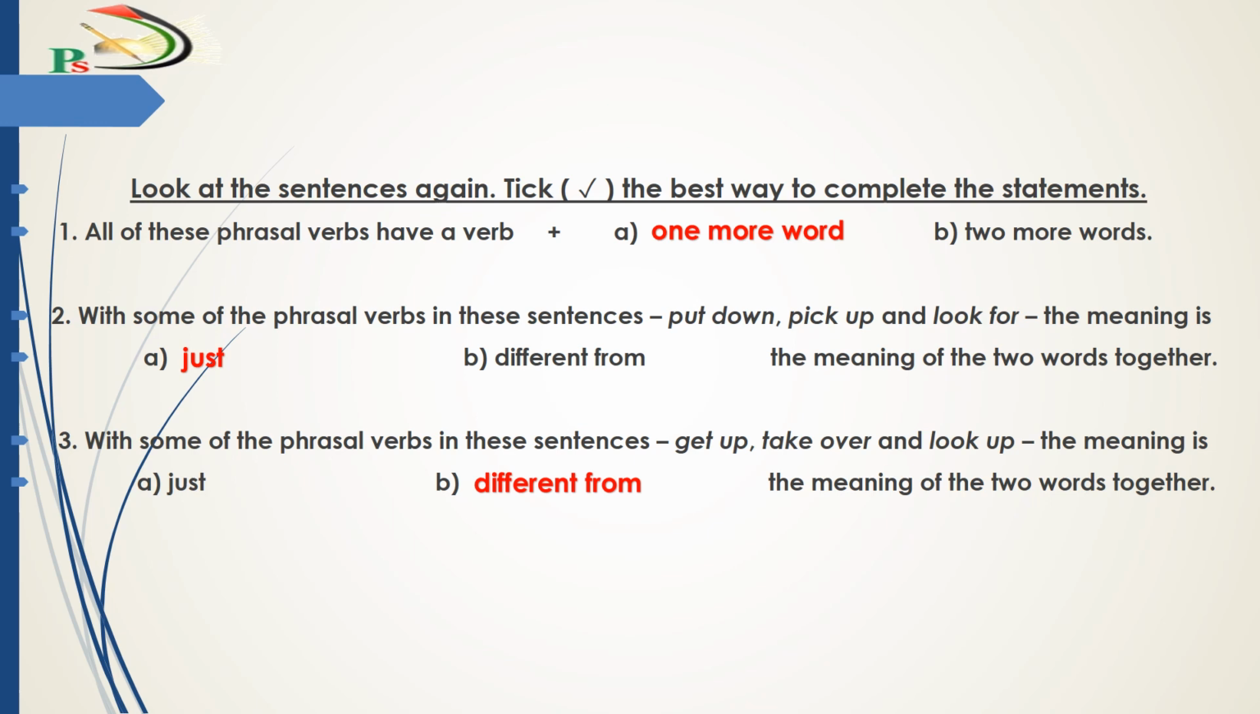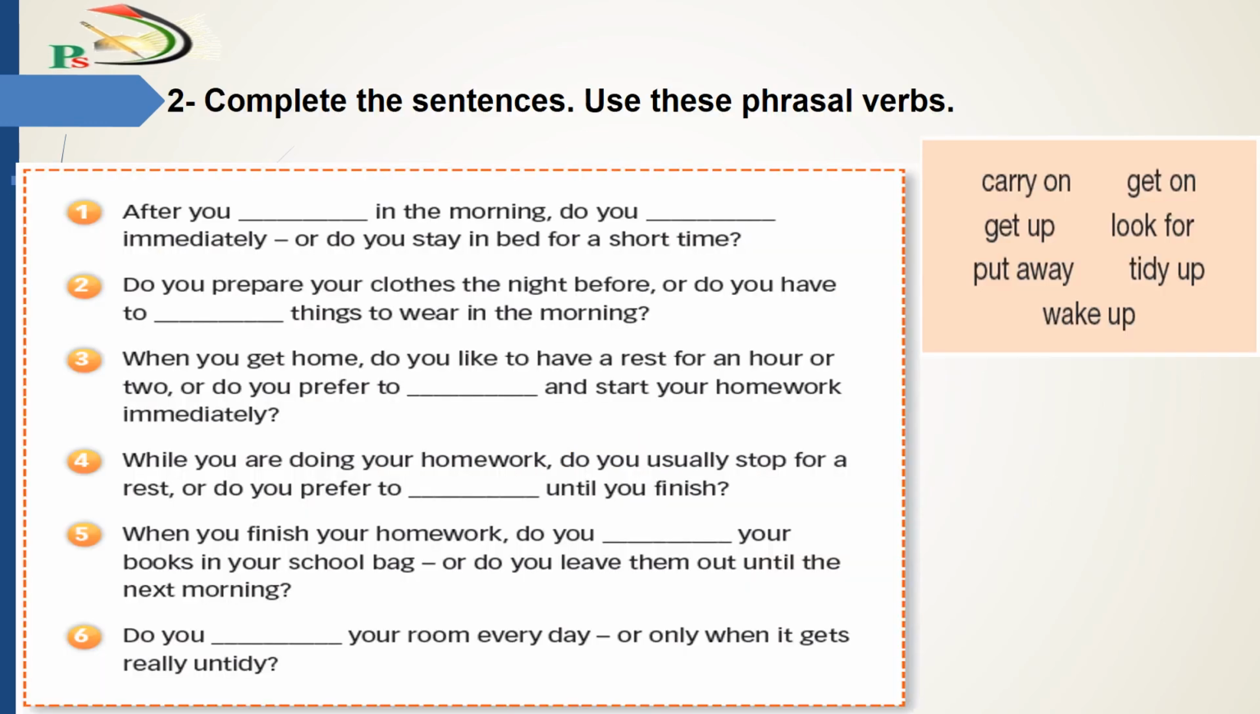Check your answers. Now let's do exercise number 2. Complete the sentences. Use these phrasal verbs. You have on the right side a box with some of the phrasal verbs. We are going to read them together. Then you are going to complete the sentences with them. Carry on, get on, get up, look for, put away, tidy up, wake up. I will give you some minutes to do that.